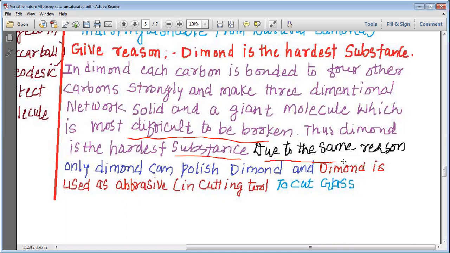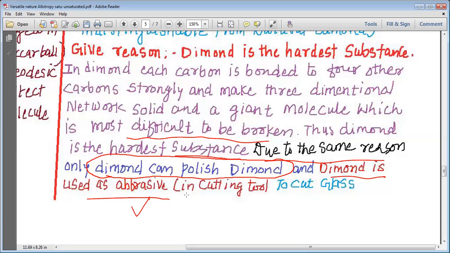Now, due to the same reason, as diamond is the hardest substance, only diamond can polish diamond. Please remember that only diamond can polish diamond. But as it is the hardest substance, it can cut other substances. So diamond is used as an abrasive. What is an abrasive? An abrasive is nothing but the substance or the tool that is used to cut other substances.